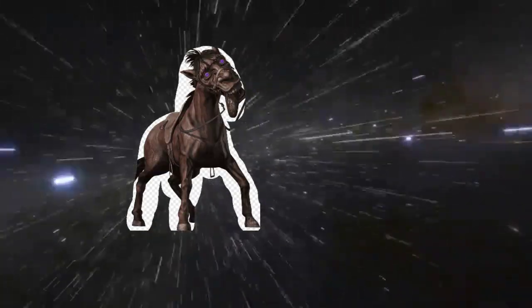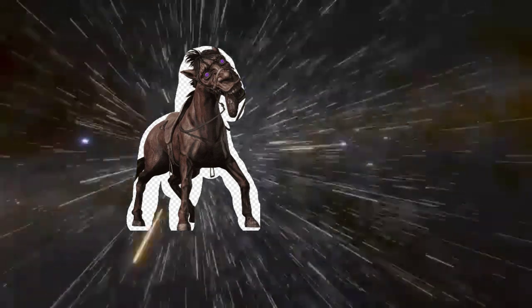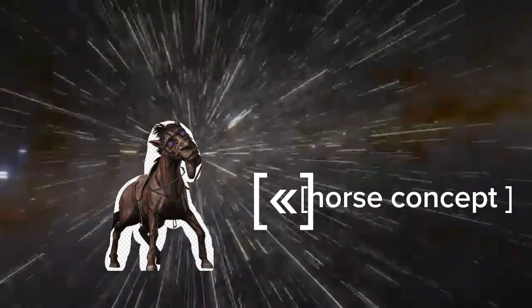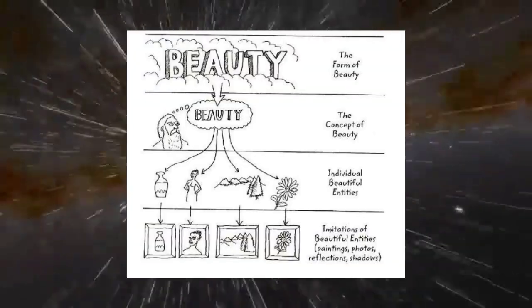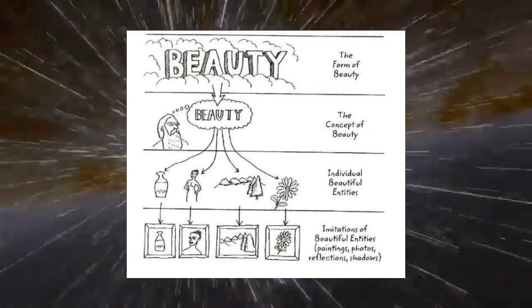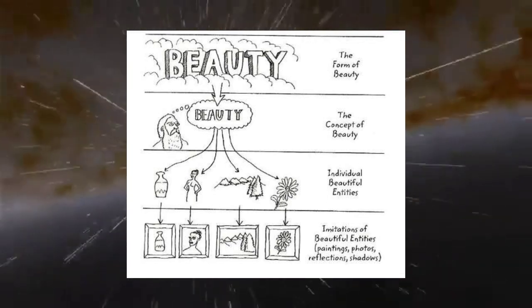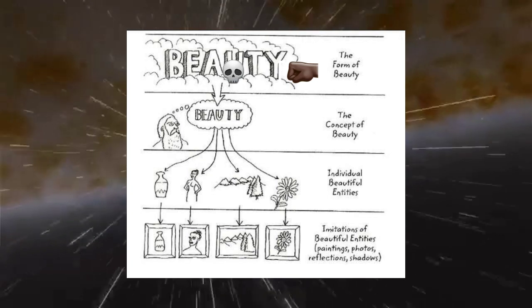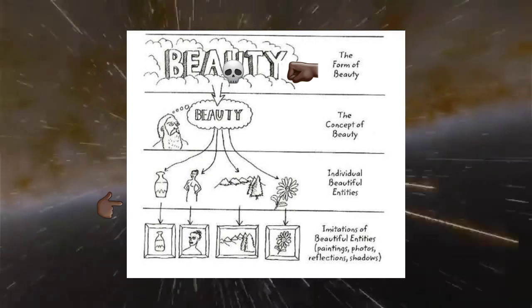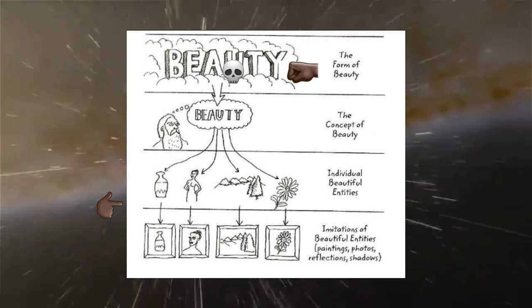For example, let's take a horse. This horse is only a shadow of its true self. So concepts are the highest and the true form of everything. Now let's take another example. Someone thinks about a horse. He doesn't actually think about a horse, because you only think about the shadow of what a horse is, and when anything happens to this concept, the shadow will also get affected. So if the concept disappears, the shadow, which is the horse, will also disappear, and this is why concepts are higher than space and time, because they are the true form of everything.